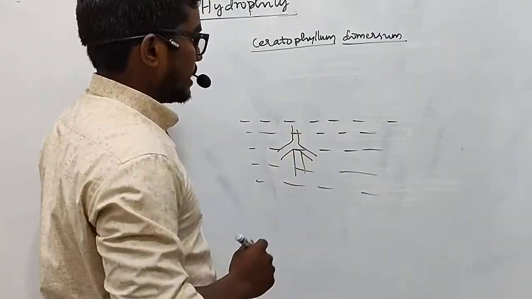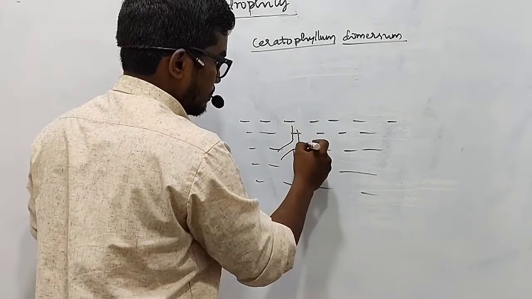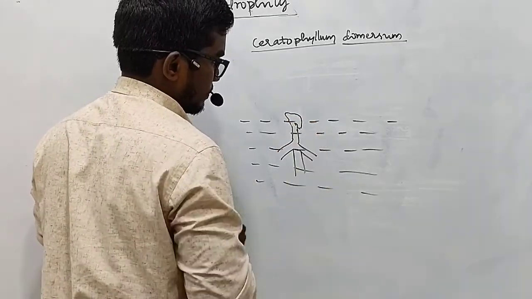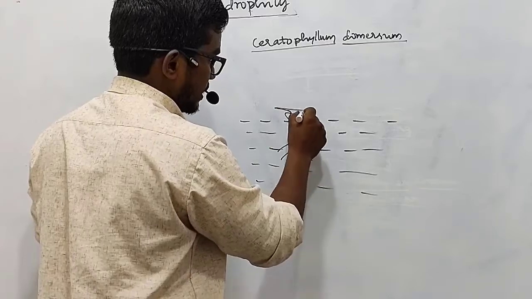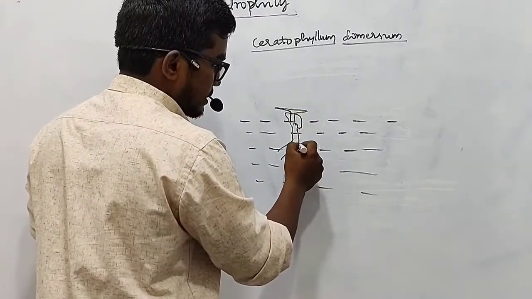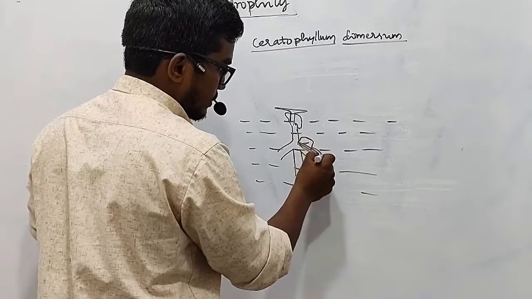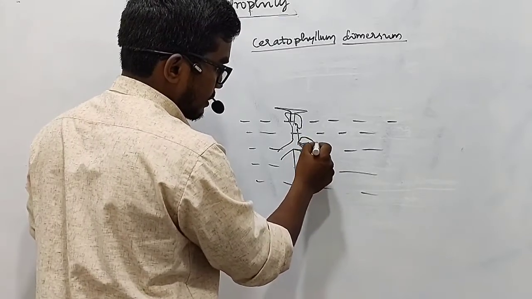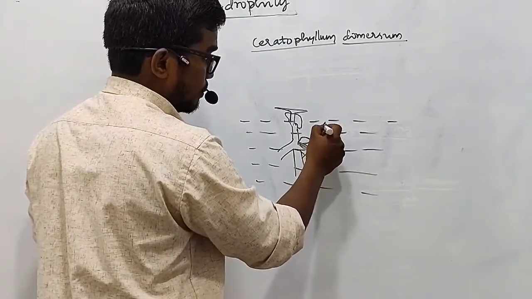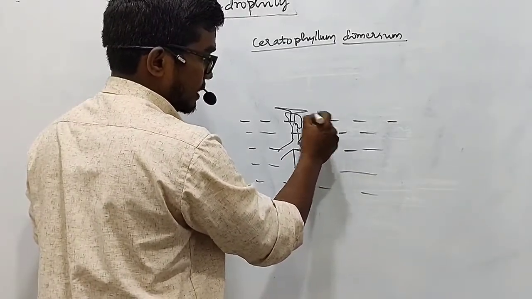And what happens here is, in fact, very simple. The female flowers will reach the surface of water, especially the stigma of it. Then the anthers of the flower will release. In fact, the anther itself gets cut, and these anthers carrying the pollen grains will reach the surface.